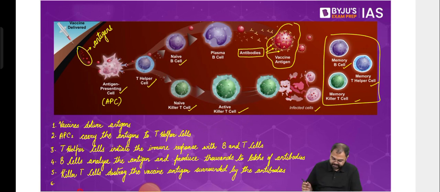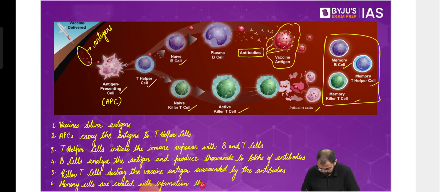And then lastly, what we see is that memory cells are created with information on the procedure to destroy similar antigens. So this is basically how things work. So just remember the story, so that just in case you have to reproduce this in the paper.